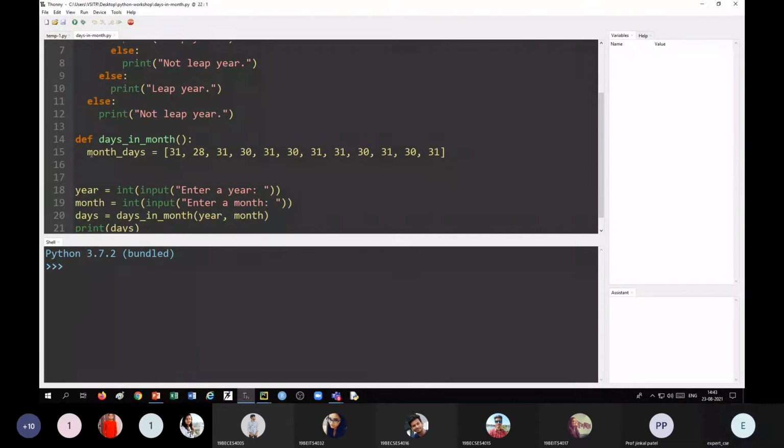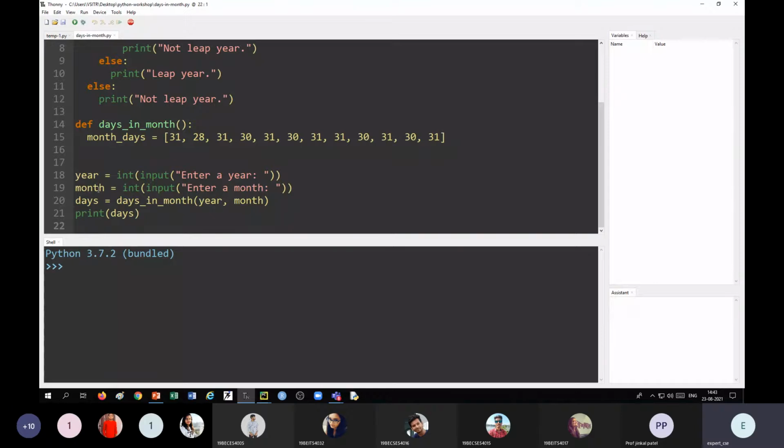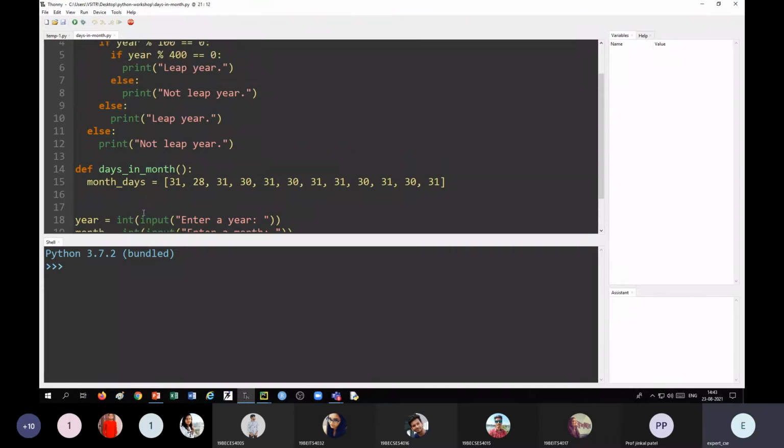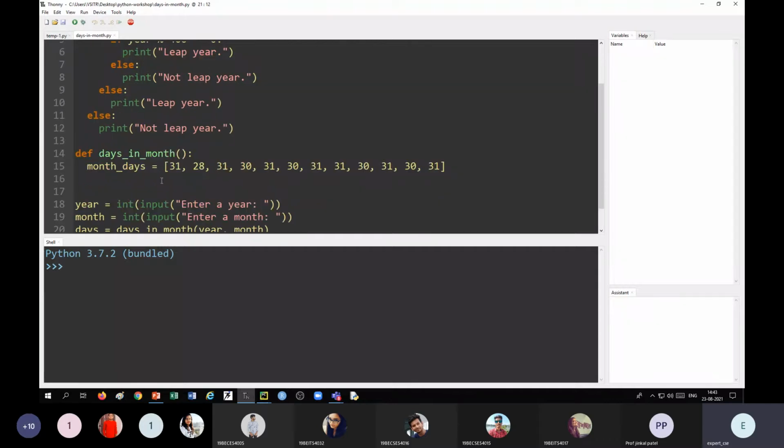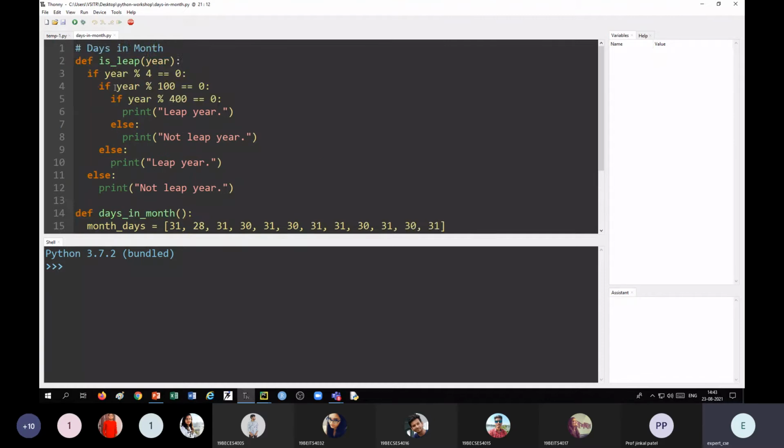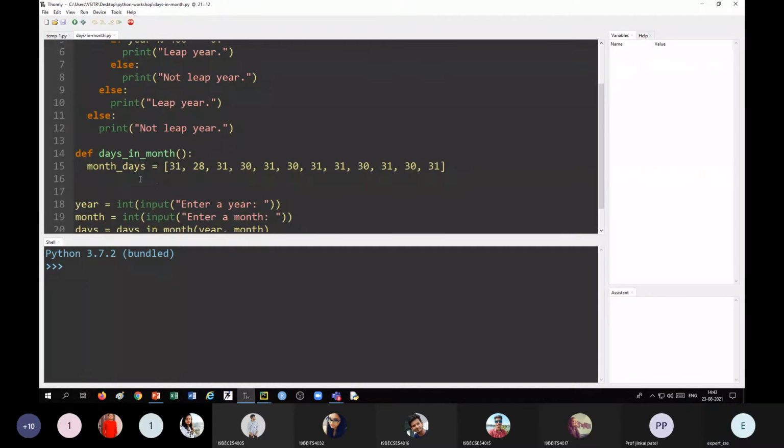Then I have written a function called days in month, where I have taken one list which gives the number of days in each month. Year and month will be taken from the keyboard from the user. I will call the function and store the return value in the variable days, and then I will print the variable days. Now here we have to use the leap year function and write some code which will give the correct days for leap year and non-leap year. For other months, it will be okay, right?